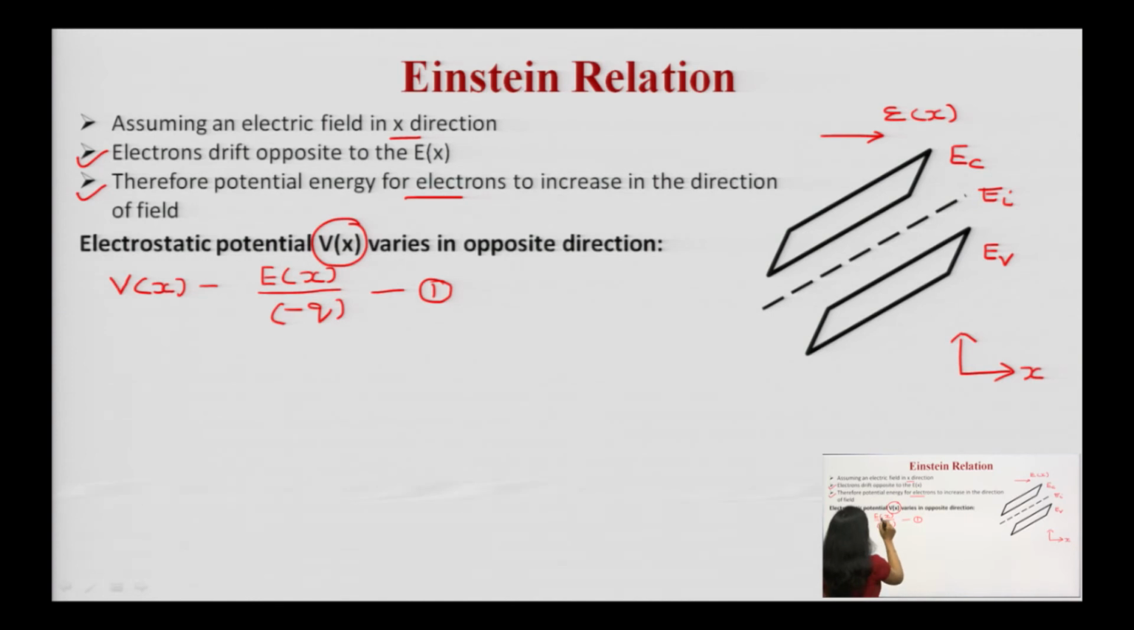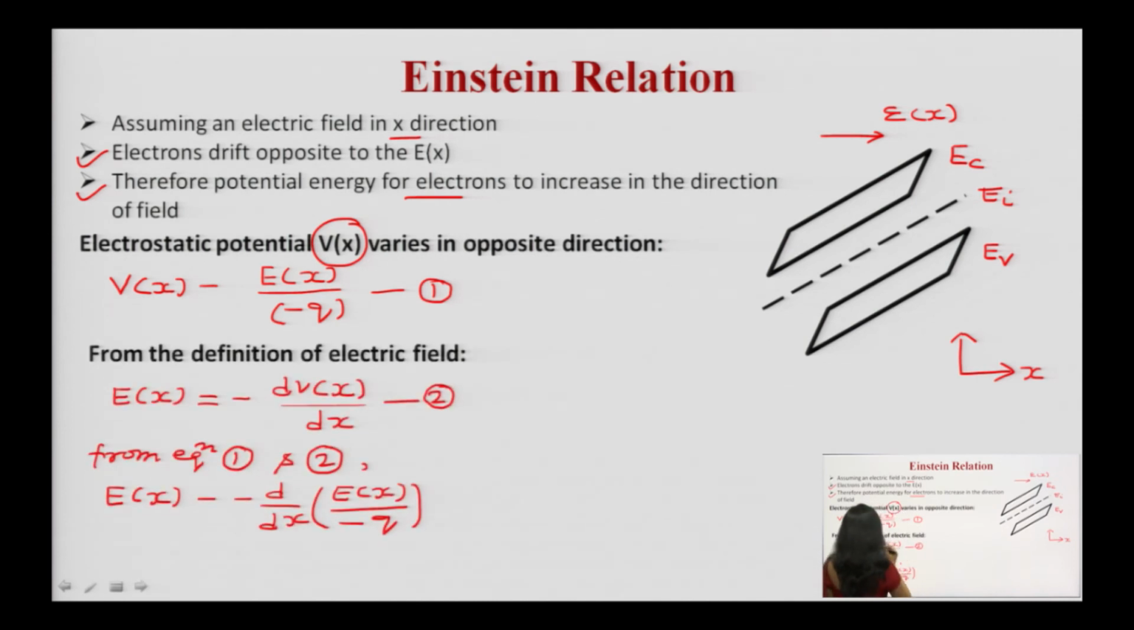Vx is what? E upon q. The charge on the electron is minus q, that is why we have taken minus q. So Vx equals Ex upon minus q. From this equation number 1, you can calculate the electrostatic potential which is because of this applied electric field, right. This electrostatic potential is what is being observed by the electrons.